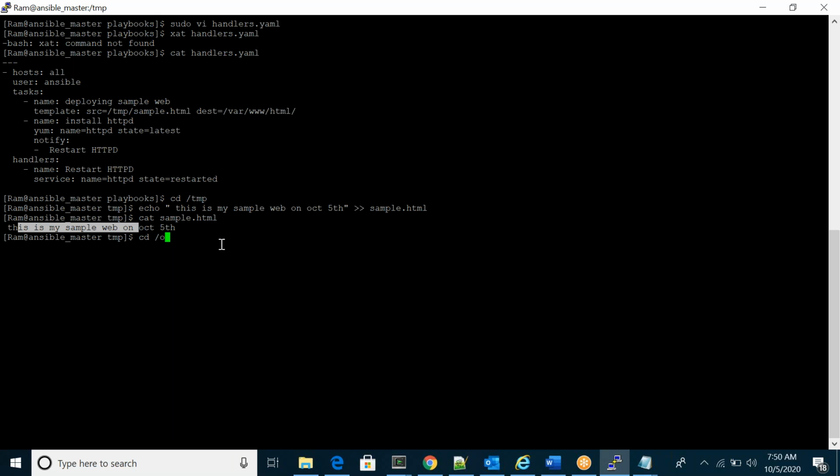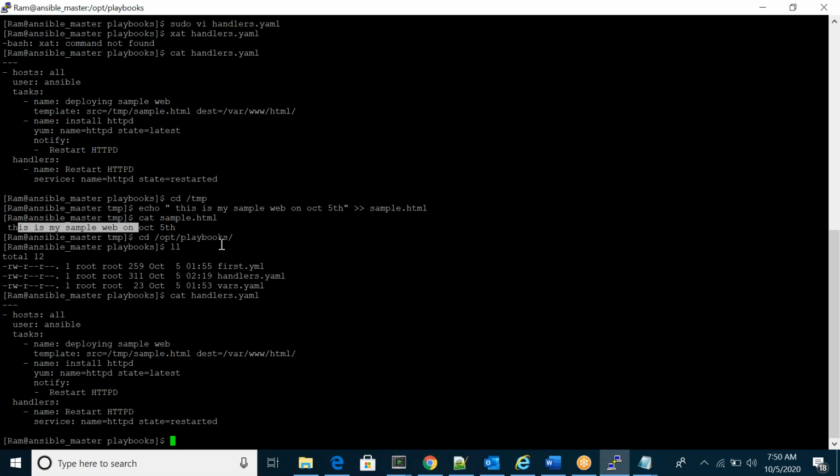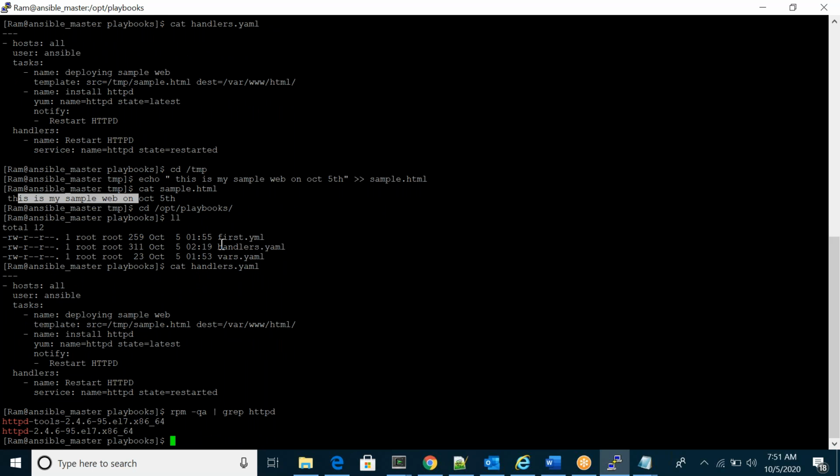I'll go to my playbooks. In my playbook I have this. HTTPD is already there, you can see here. Already it was there. Anyway, I will execute my playbook again, and we will see whether the handler section will execute or not.